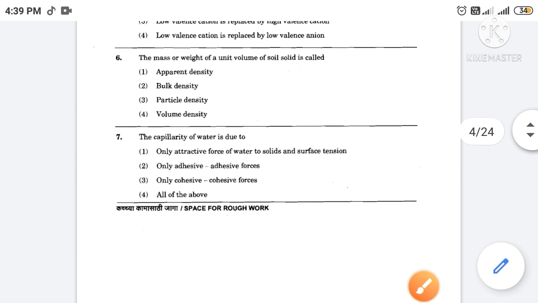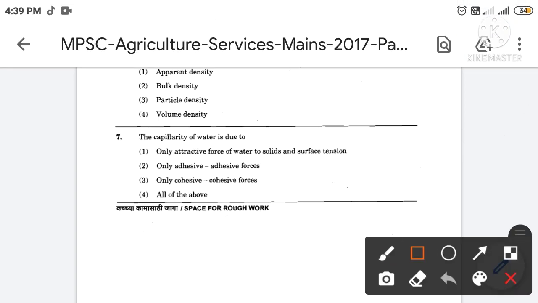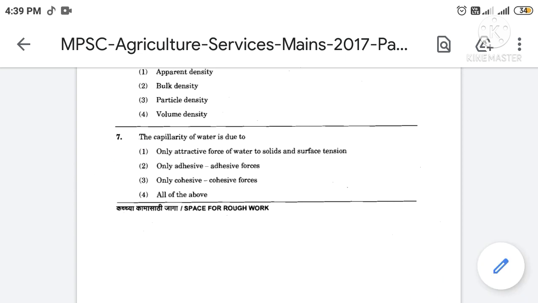Then next, the capillarity of water is due to. The correct answer is option number 1st. So the capillarity of water is due to only attractive force of water to solids and surface tension.